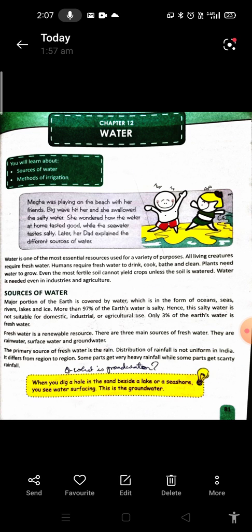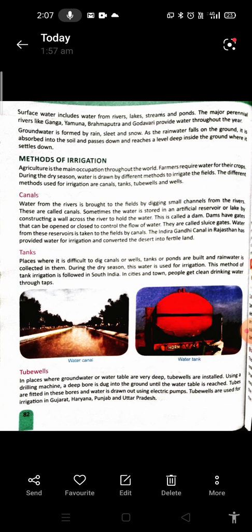So, let us move on. What is groundwater? See the yellow box over there. When you dig a hole in the sand beside a lake or a seashore, you will see water surfacing. This is the groundwater. So now all of you know what is groundwater. Let us move on to the next page.